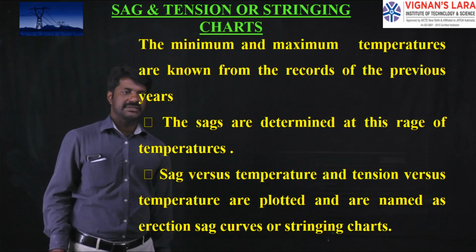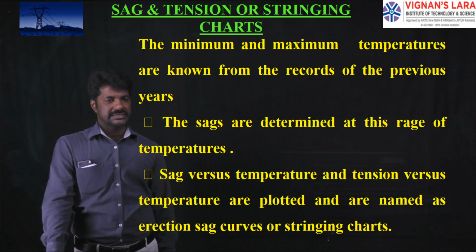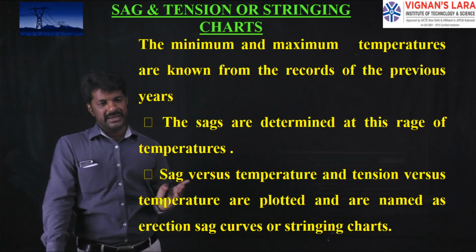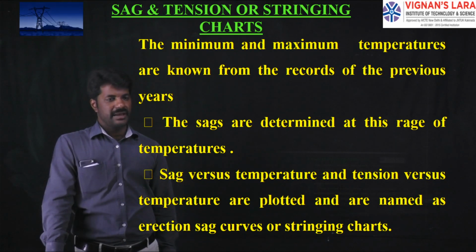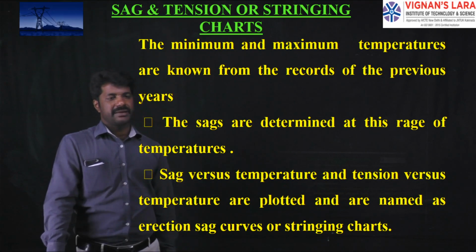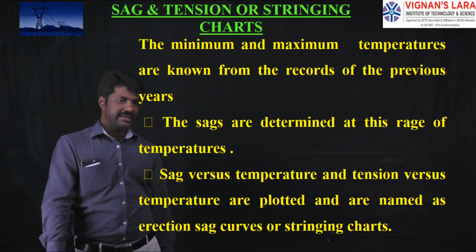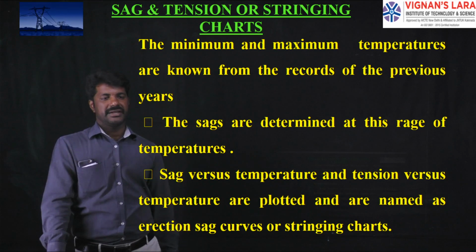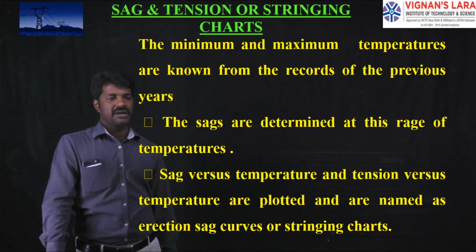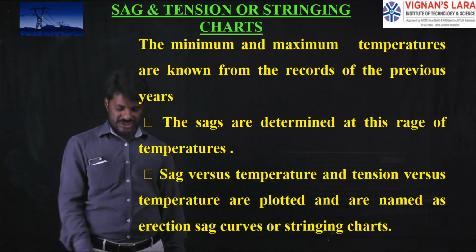Checking about these stringing charts, the minimum and maximum temperatures are known from the records of previous years. As I told you, we will take temperatures from 10 years back, minimum and maximum, and we will calculate the sag values. After identifying the temperatures from the recorded history, the sags are determined over the range of these temperatures. Then we draw a graph profile, that is, sag versus temperature and tension versus temperature are plotted, and are named erection sag curves or stringing charts.